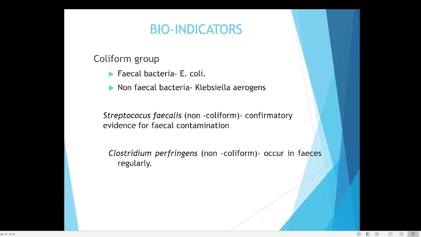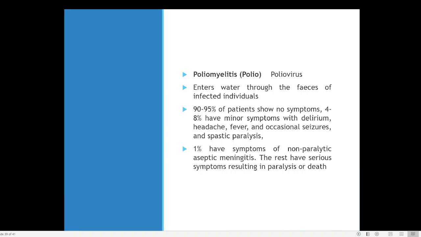Then lastly, we have poliomyelitis. Coming to poliomyelitis, it is a viral disease. Now polio is almost eradicated from the world. Very recently, I don't think the government is even advising taking polio vaccine, because polio has been considered fully eradicated. 90 to 95% show no symptoms. 4 to 8% may have minor symptoms with delirium, headache, fever, and occasional seizure. Seizure here means paralysis. But 1% may have non-paralytic aseptic meningitis, that is, the brain membrane can be affected, and the rest have symptoms resulting in paralysis.